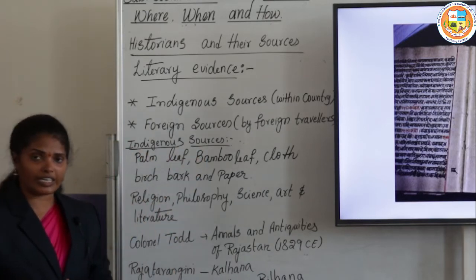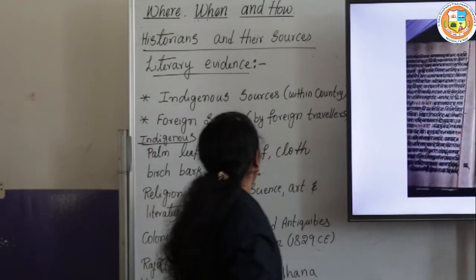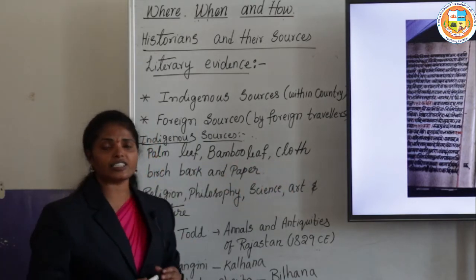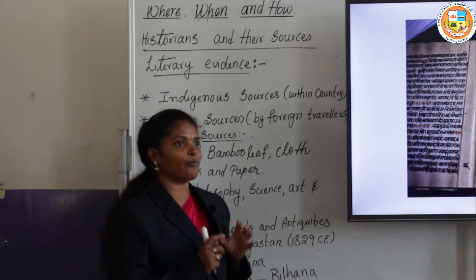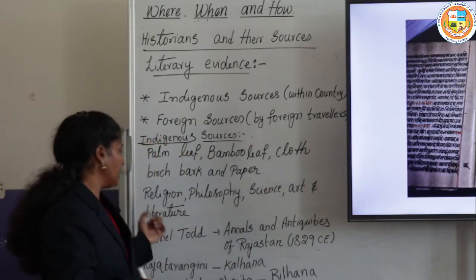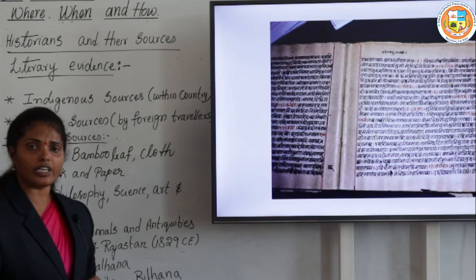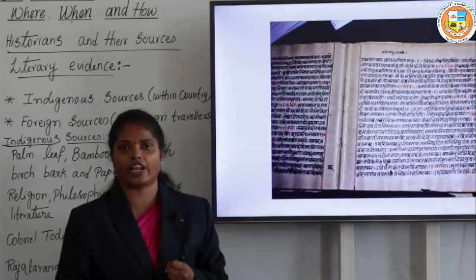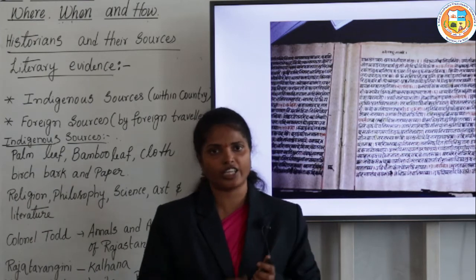Mostly during that time, most of the manuscripts were written on palm leaves, bamboo leaf, cloth, birch barks and paper. And mostly the writings were based on subjects like religion, philosophy, system of science, art and literature. Most of these manuscripts were damaged due to the rain, fungus and different reasons during that period.